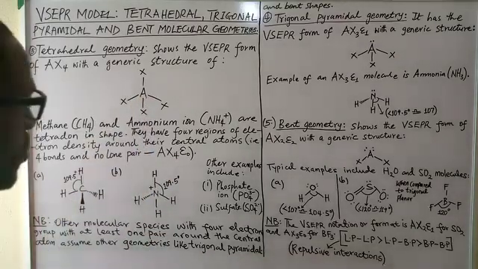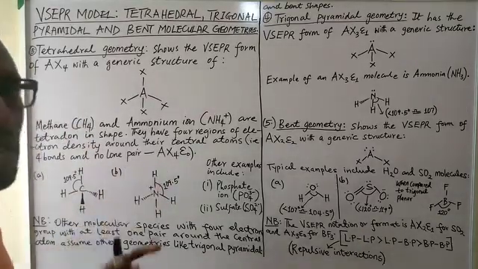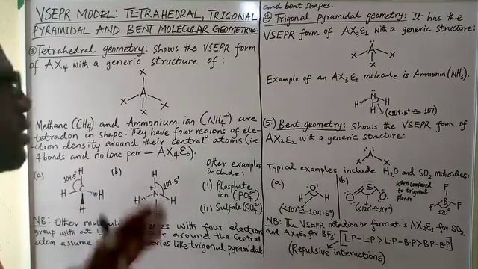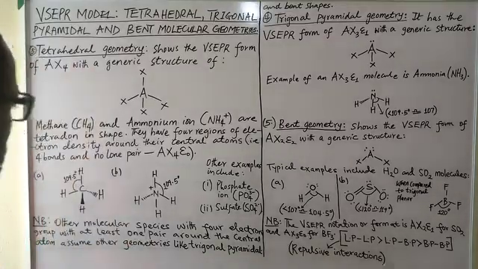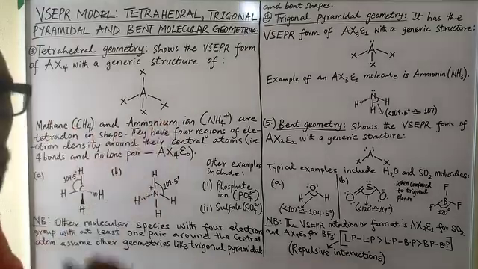So AX4 can as well be written as AX4E0 as a VSEPR format of tetrahedral molecules. The 2 examples we mentioned are methane and the ammonium ion.